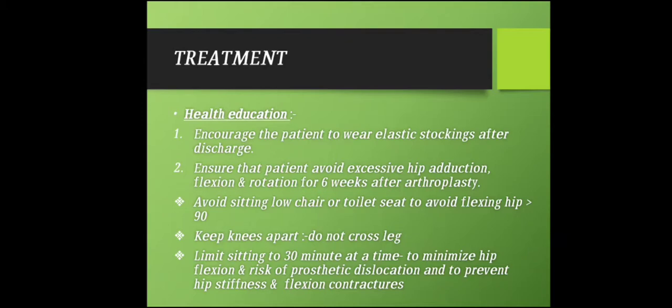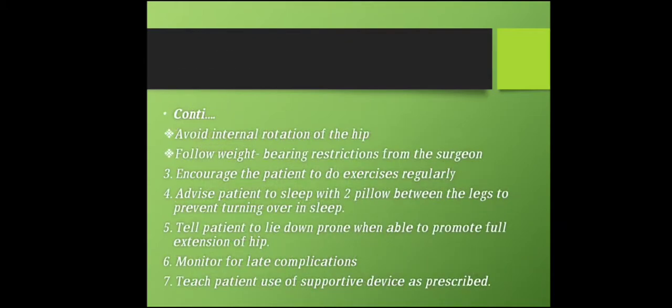For that, avoid sitting on a low chair or toilet seat to avoid flexing the hip to 90 degrees or more than 90 degrees. Keep knees apart, do not cross the legs. Limit sitting to 30 minutes at a time to minimize hip flexion and risk of prosthetic dislocation and to prevent hip stiffness and flexion contractures. Avoid internal rotation of the hip, following weight bearing restrictions from the surgeon.